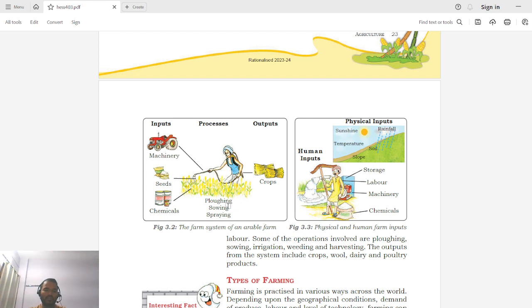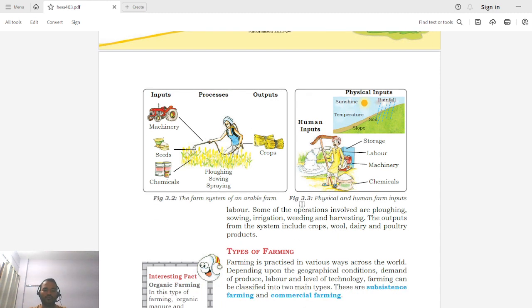Some of the operations: if you see in this picture, you see a farmer who is spraying some chemicals on these seeds. Here a chemical is shown. Here are some seeds which initially he has sown. These are the machineries he may use for farming activities. Presently he is doing some process on this field, and at a later date he will be producing crops as an output.